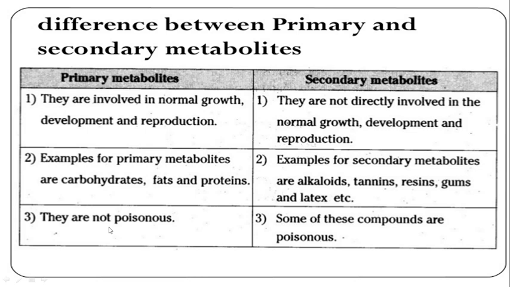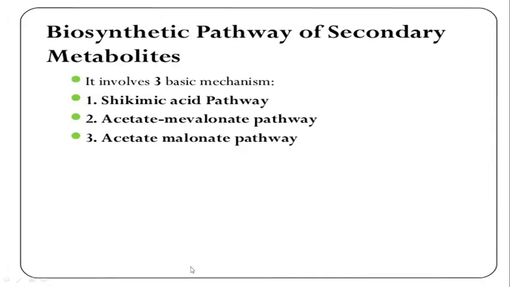They are not all poisonous, but some of these compounds are poisonous in nature. Alkaloids are very bitter in taste, and sometimes they are poisonous in nature. So the secondary metabolites which are produced from primary metabolites may be poisonous in nature, but primary metabolites are never poisonous. So this is the difference between primary and secondary metabolites.